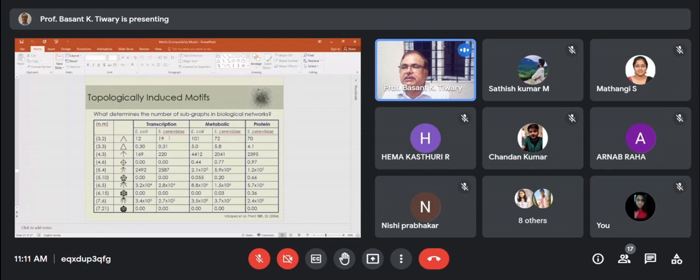In the metabolic network, you will find this pattern 101 times. In S. cerevisiae, you find 72. So these are the different numbers observed with the different patterns, whatever motifs you have found. These motifs are very, very common in different kinds of cells.